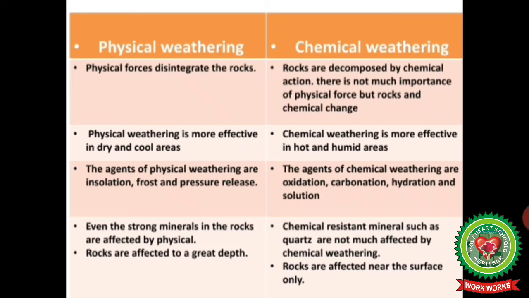Now children, let us see what is the difference between physical weathering and chemical weathering. Physical forces disintegrate the rocks, meaning the rocks break down due to physical weathering, whereas in chemical weathering the rocks are decomposed by chemical action. There is not much importance of physical forces, but rocks are chemically changed. Physical weathering is more effective in dry and cool areas, but chemical weathering is more effective in hot and humid areas. The agents of physical weathering are insolation, frost and pressure release. The agents of chemical weathering are oxidation, carbonation, hydration and solution.